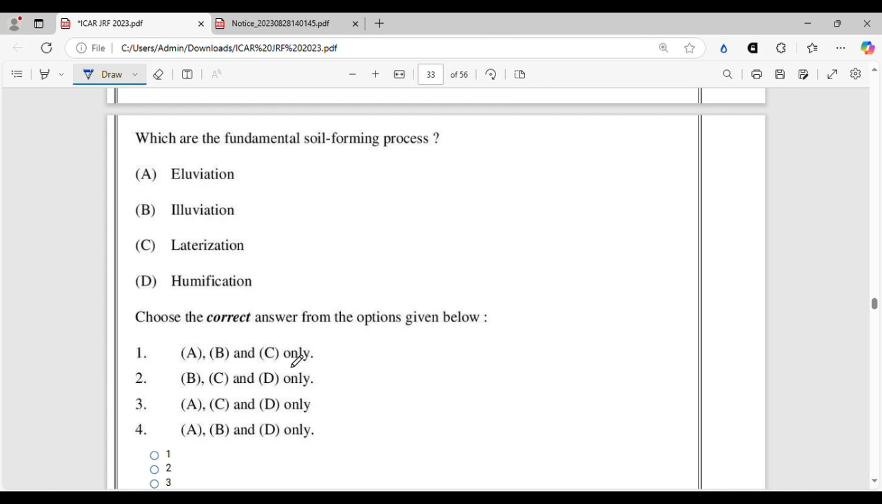Yeah, all standard books have given this portion very nicely. So we will see the fundamental soil forming processes are alluviation, illuviation, and humification. Humification can also be said as transformation, whereas alluviation and illuviation can be said as translocation, loss, or gain. These are the fundamental processes of soil formation, whereas lateralization is highly specific.